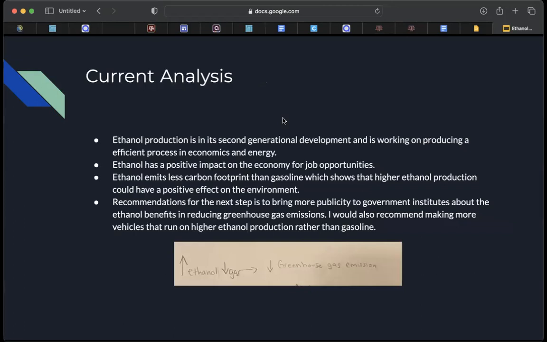My current analysis of this shows that ethanol production is in its second generational development, and is working on producing an efficient process in economic and energy. Ethanol has a positive impact on the economy for job opportunities, like we explained earlier. Ethanol also emits less carbon footprint than gasoline, which shows a positive effect on the environment. And my recommendations for the next step is to bring more publicity to government institutions about ethanol benefits and reducing greenhouse gas emissions. I would also recommend making more vehicles that run on higher ethanol production rather than gasoline.